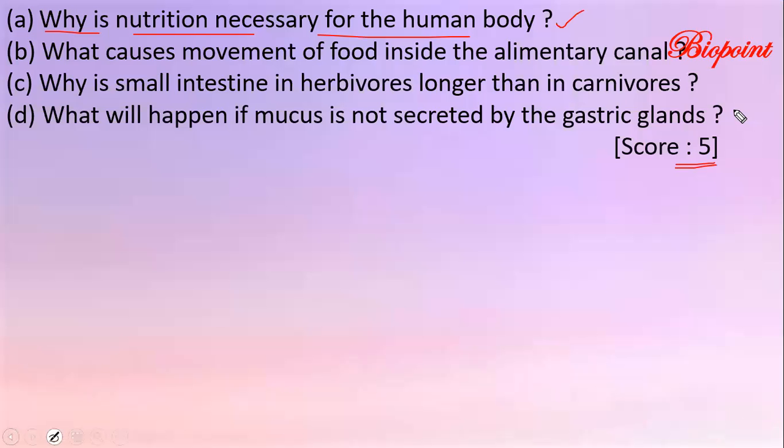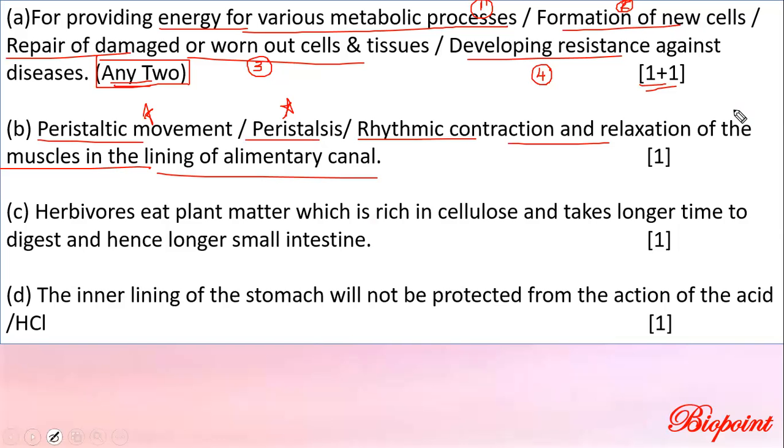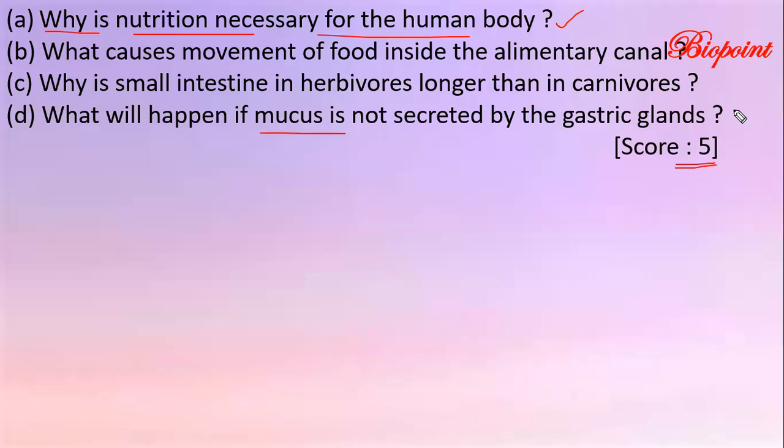Okay. Third question. Why is the small intestine in herbivores longer than in carnivores? Herbivores eat plant matter, which is rich in cellulose and takes a longer time to digest. If you write these 3 points, you would get 1 mark. That is, their food is rich in cellulose, and it takes a longer time to digest. That is why herbivores have a longer small intestine. Half plus half, you will get 1 mark. Okay. Last part of the question, what will happen if mucus is not secreted?